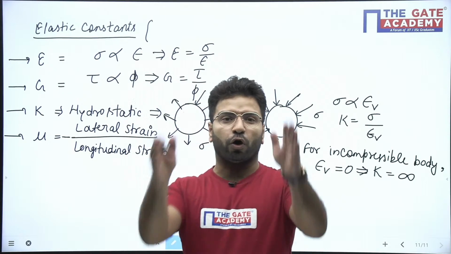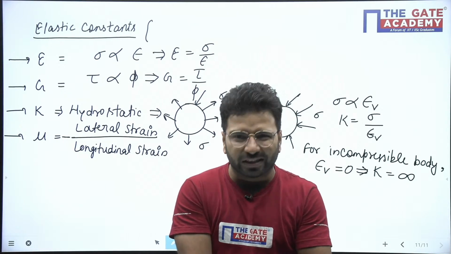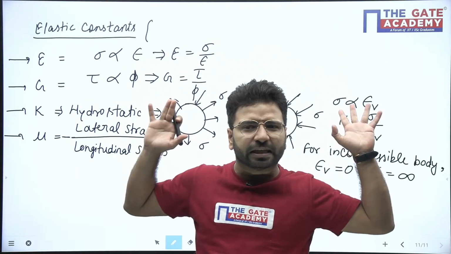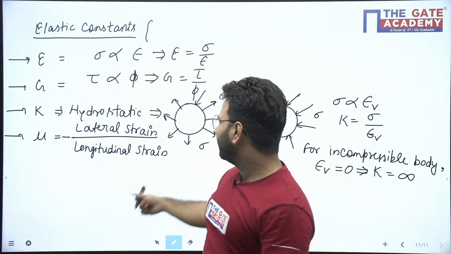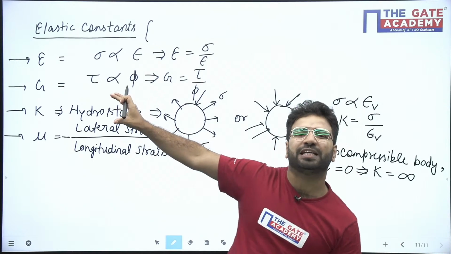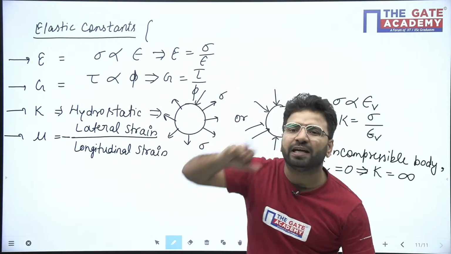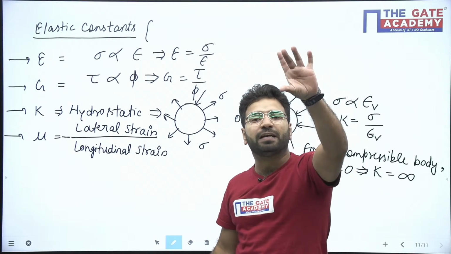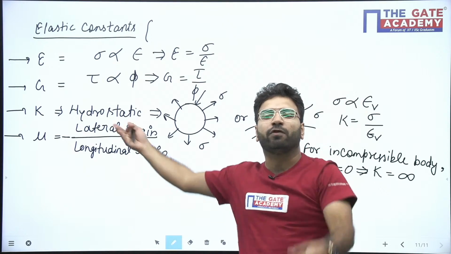Sometimes you will see it's the modulus of lateral strain over longitudinal strain. Why is there a minus here? Common sense is there, not rocket science. If load is applied, one dimension will increase, the other dimension will decrease. That decrement has already been taken in the formula, that is the minus here.